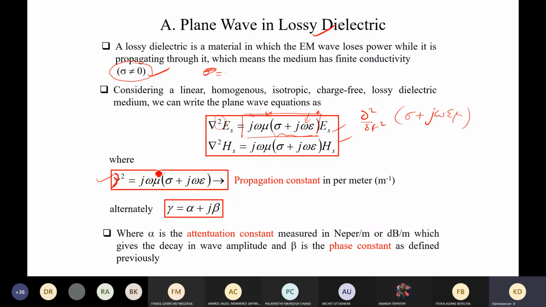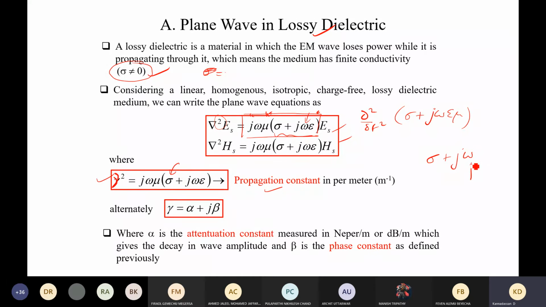And so this is often referred to as the propagation constant. This propagation constant describes how the wave behaves, how the wave propagates, and that is described by j omega. The real part is going to define how far the amplitude is going to be affected. In general, the amplitude is going to keep on decreasing, in an exponential manner over the distance. So that is described by the real part.